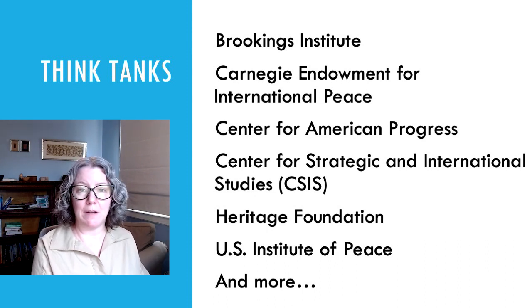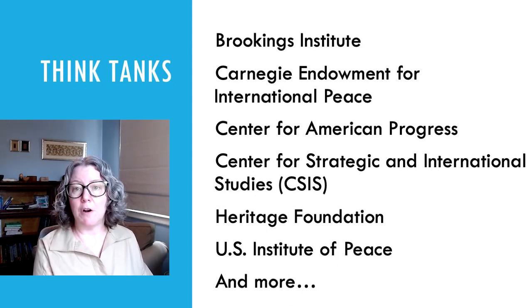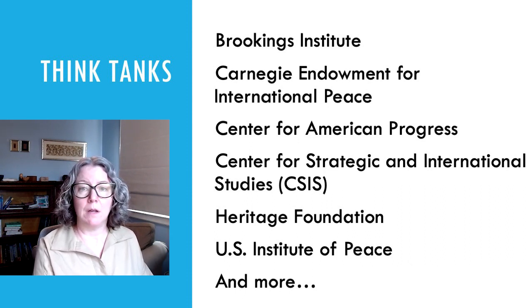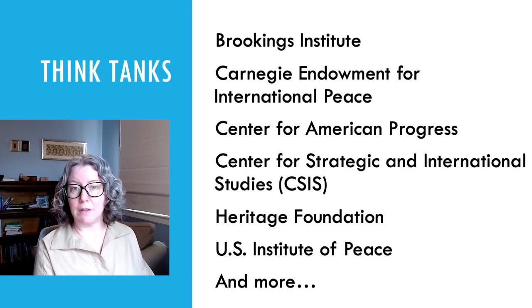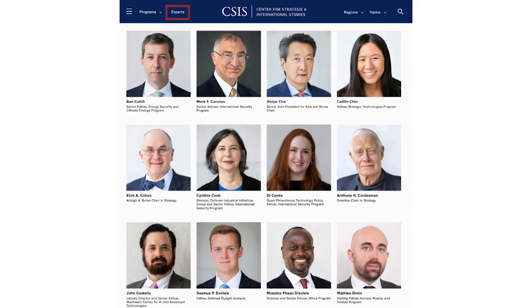Some are centrist or have no real agenda, such as the Carnegie Endowment for International Peace or U.S. Institute of Peace. Some are just known for a bit of bias to the left or right, such as CSIS, the Center for Strategic and International Studies, which is center-right, or the Brookings Institute, which is center-left. The easiest way to identify this type of bias is to look at which type of former officials they hire as experts. Do they have Republicans, Democrats, or both?